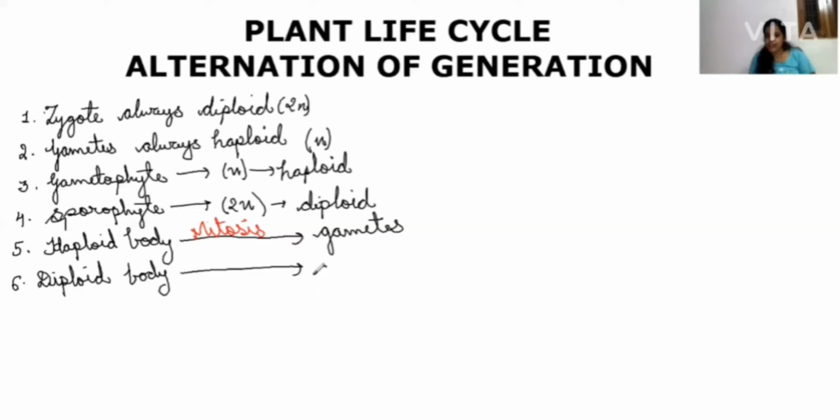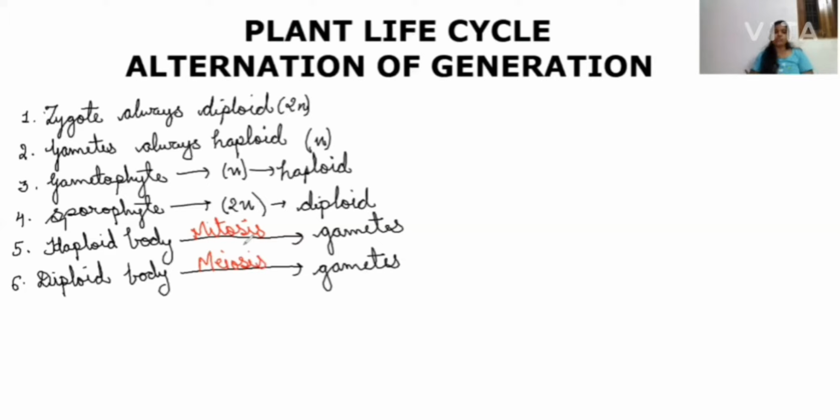So gametes are formed by meiosis or reductional division. Haploid bodies form gametes by equational division, where the ploidy level remains the same, and diploid bodies undergo meiosis, that is reductional division, forming the haploid gametes.